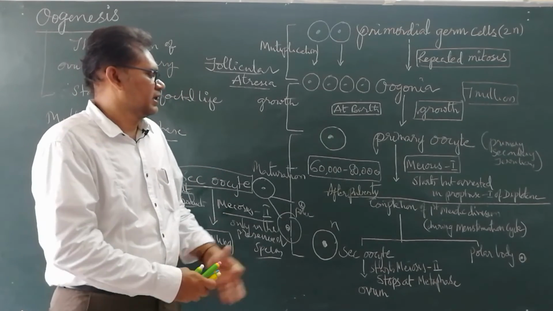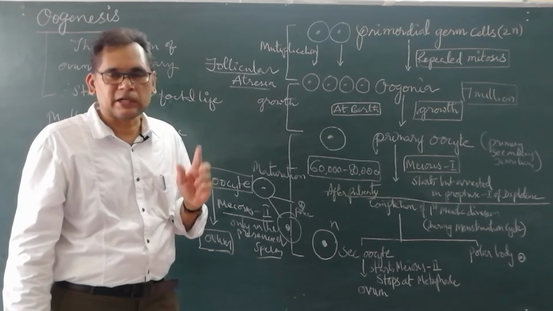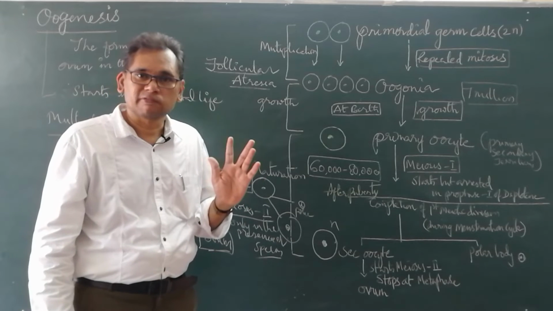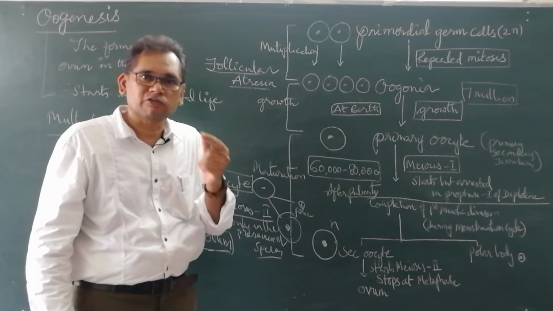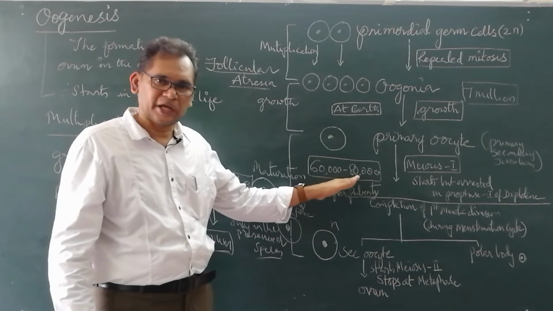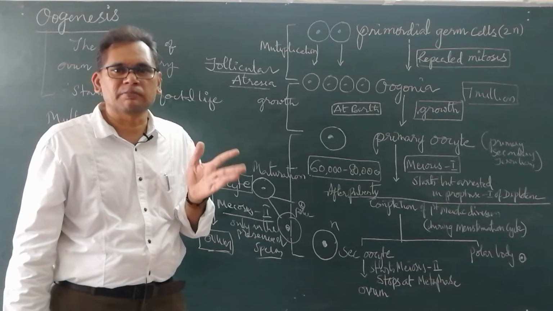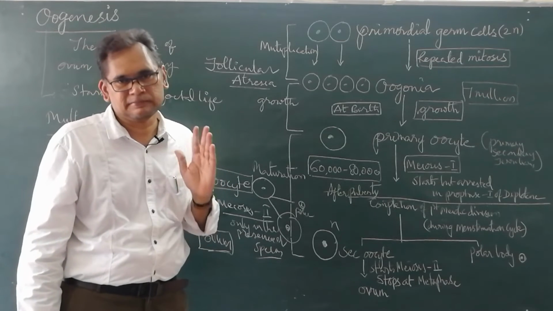Now these are released, every month one. There are 10 to 20 follicles that mature, out of which one is released; all the others degenerate. Like that, out of the 60 to 80,000 primary oocytes, only 350 to 400 ovum are released in the female's life.